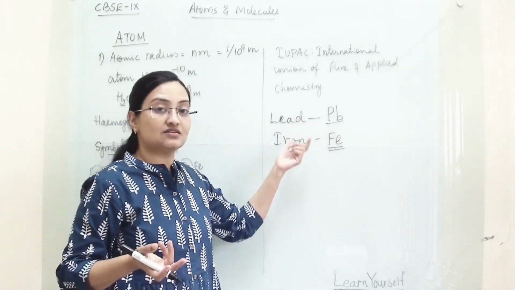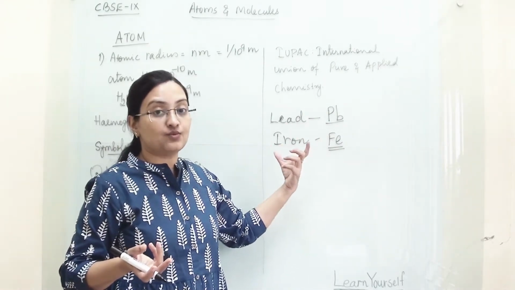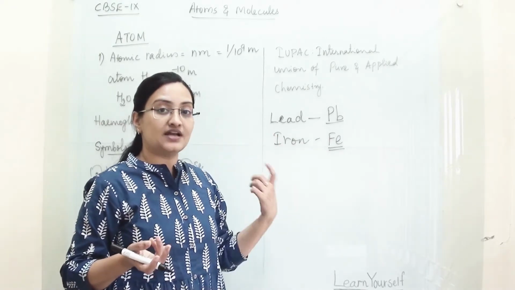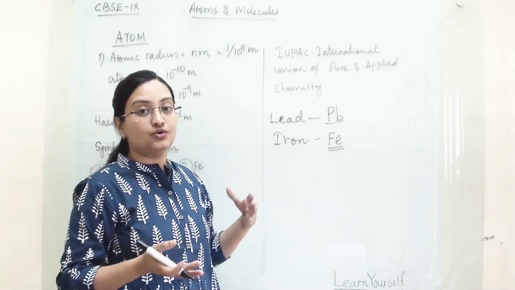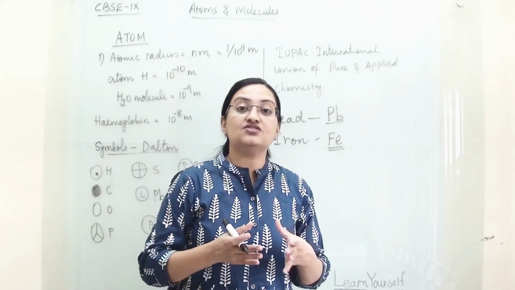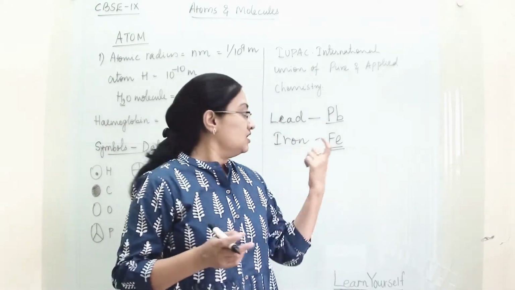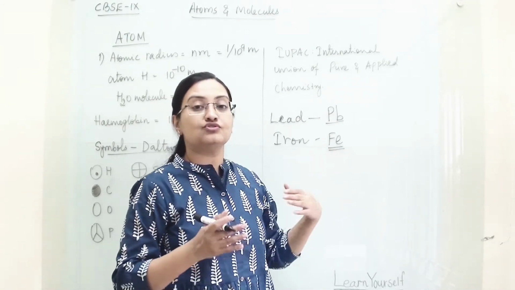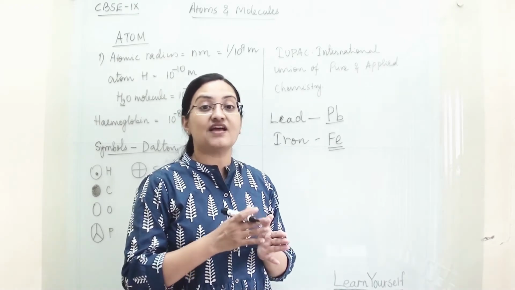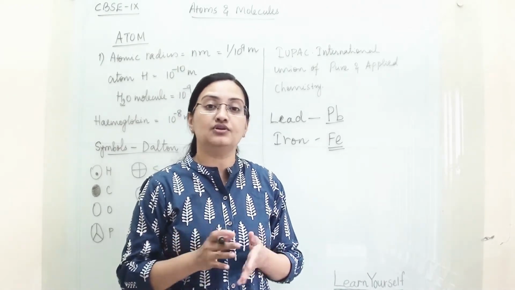All these things come into focus when we give a symbol or a name to an atom. Each name, each symbol and each short form of an element is unique, so we have to remember this whenever we write the symbol of a particular element.